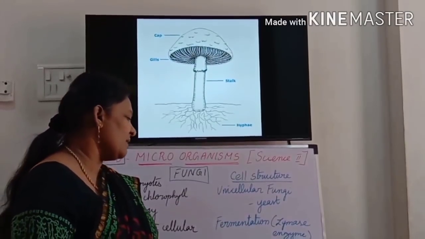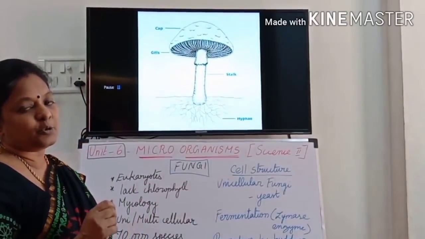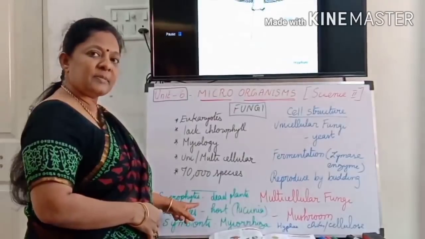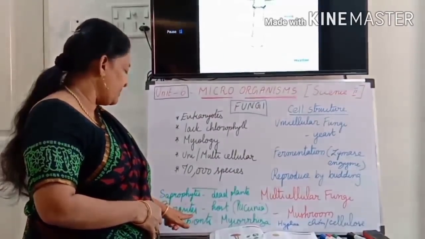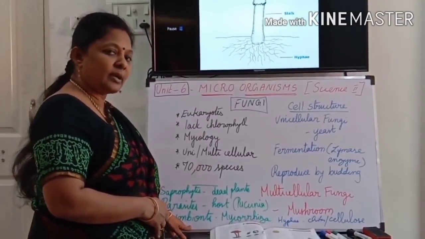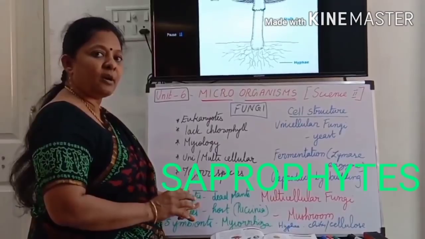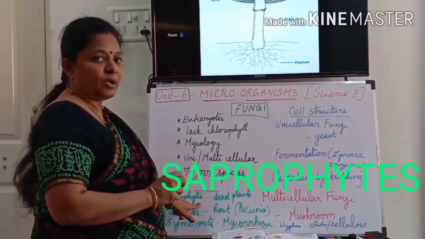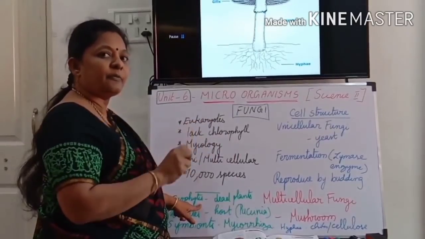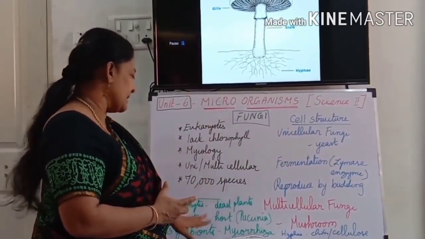And if you look at the cell wall of the hyphae, chitin and cellulose are the two chemicals present in the cell wall of the hyphae. The fungus may be a saprophyte, or it may be a parasite, or it may lead a symbiotic life. Okay, what is meant by saprophytes? Saprophytes live on dead and decaying matter. They cannot produce food. They take the food from dead and decaying materials. Okay, the best example is Agaricus.